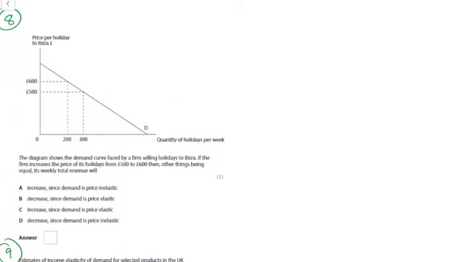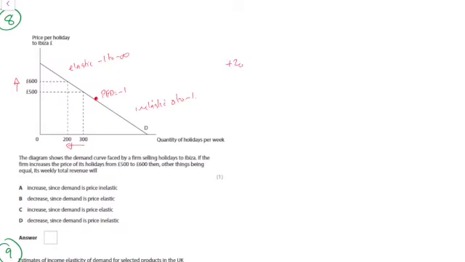This one. We know that along a straight line demand curve, price elasticity of demand is equal to -1 in the middle. It's elastic in the top half, -1 to -infinity, and it's inelastic in the bottom half, 0 to -1. If the firm has increased its price from 500 to 600, and as a result demand has fallen more than proportionally.